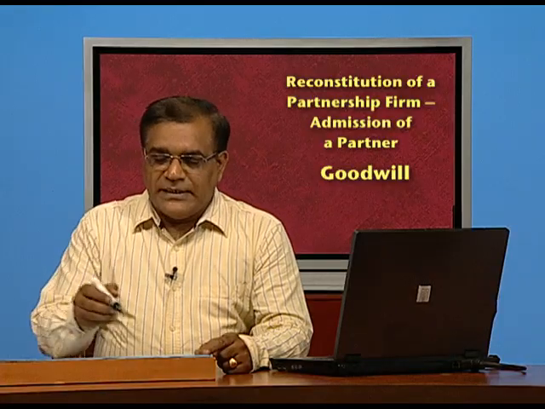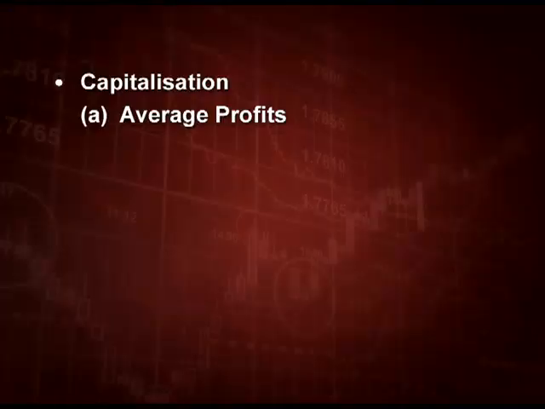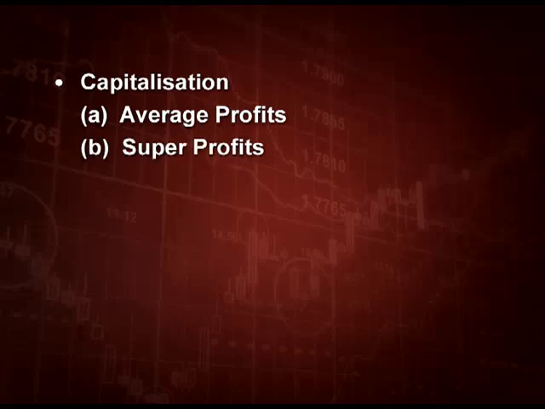The third method is capitalization method, in which I told you there are two ways: capitalization of average profits and capitalization of super profits. Now, what do you mean by capitalization? Let us take it through an example.